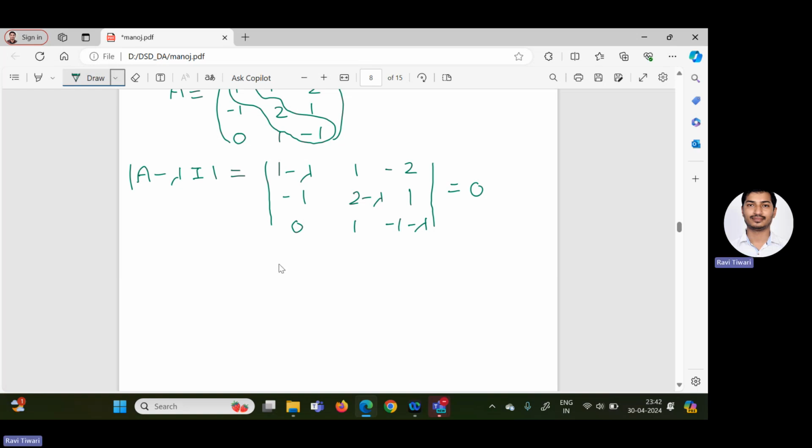Again, we can apply some row operation or directly calculate. It's up to you if you want to apply some row operation or some column operation. Since 1 minus lambda, minus 1 and 0 are given in the first column, we can apply an operation to make the minus 1 into 0, or otherwise you can do direct calculation.